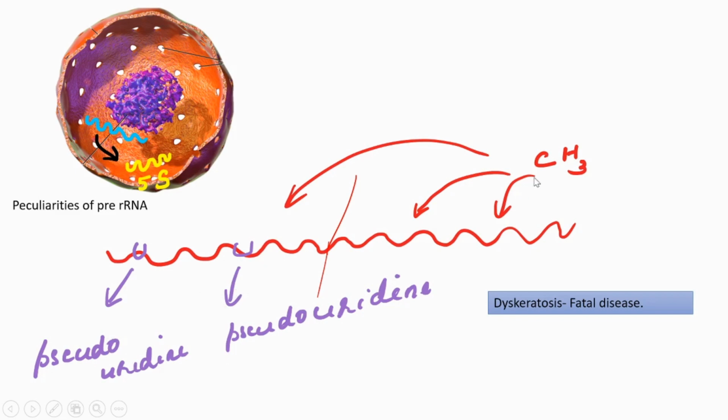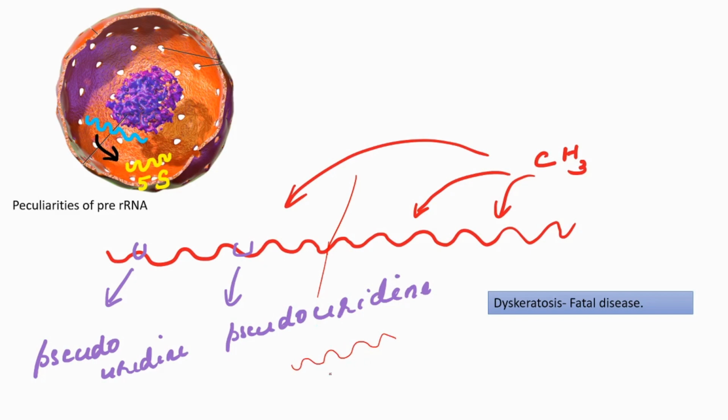What is the significance of these two modifications? As this rRNA undergoes further splicing, modification or degradation, only those portions where these alterations happened are retained in the final rRNA transcript.